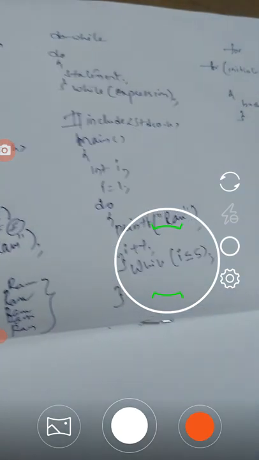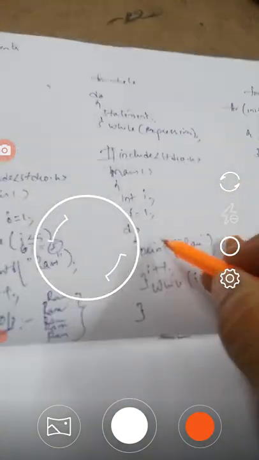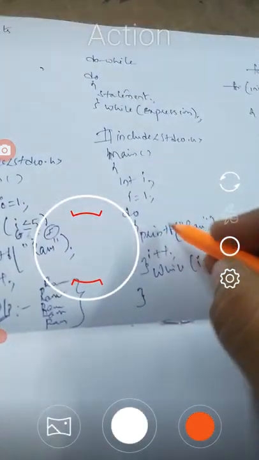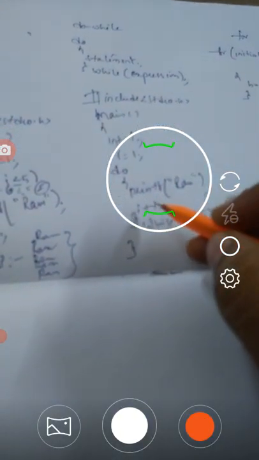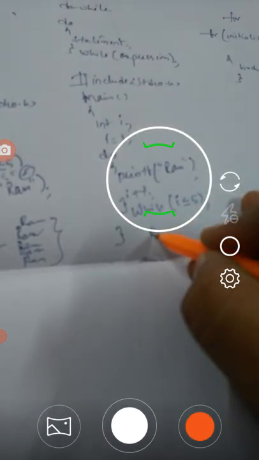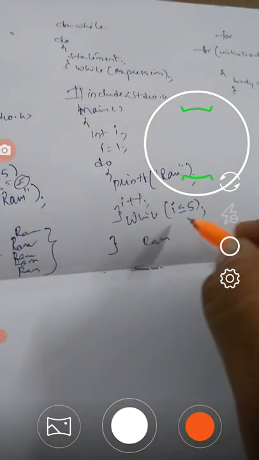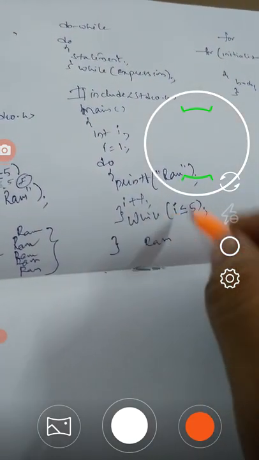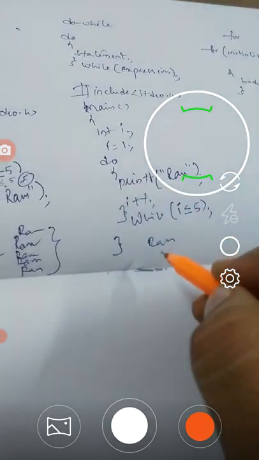In this program, it is not going to check the condition first. It is going to execute the block we have in do. First Ram is printed, after that i is incremented. Now the value of i is checked: is i less than or equal to 5? If it is true, it will print another value here.